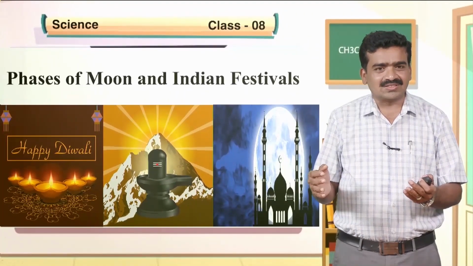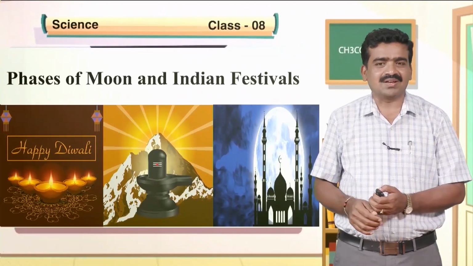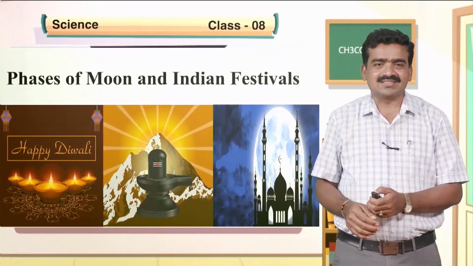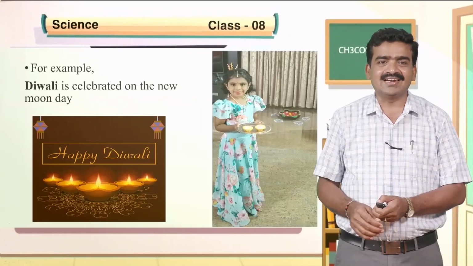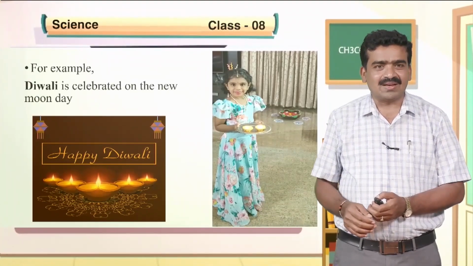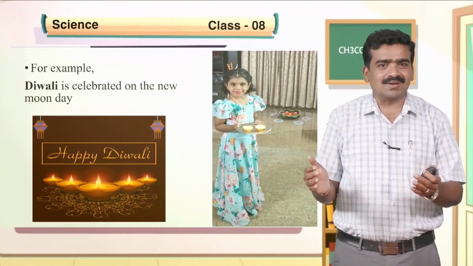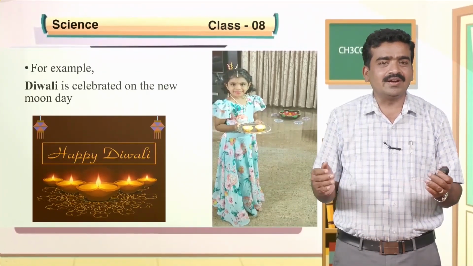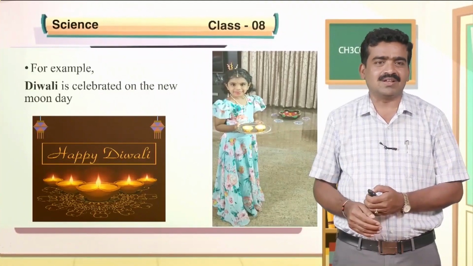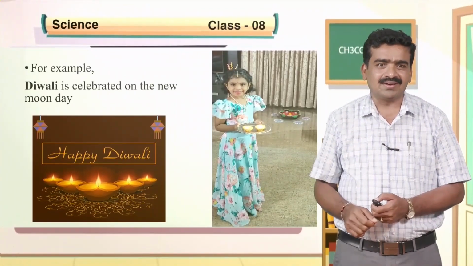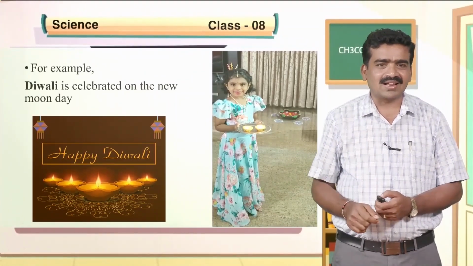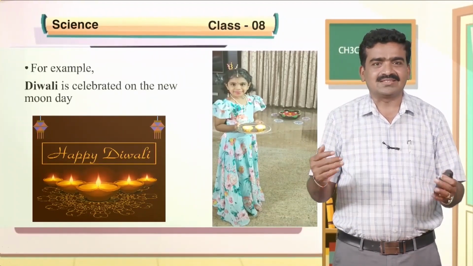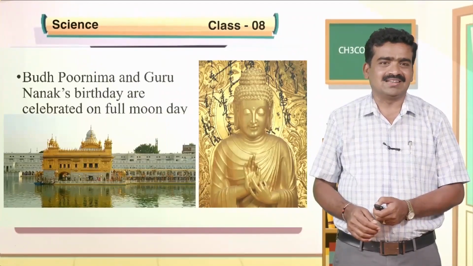We celebrate Deepavali, Mahashivratri as well as Eid according to the appearance of the moon in the night sky. For example, Diwali is celebrated on the new moon day. We burn crackers, light up lamps, and celebrate the Deepavali festival.